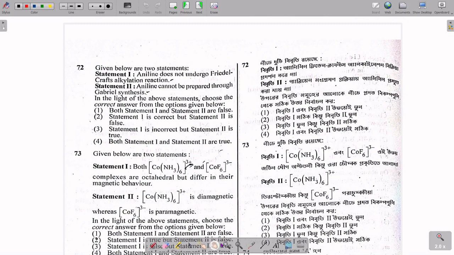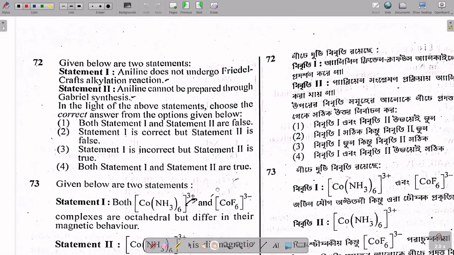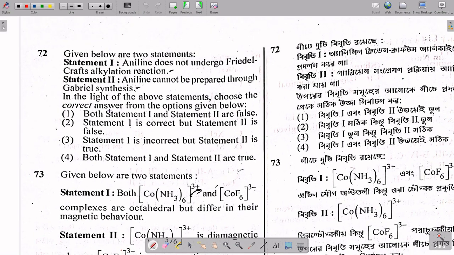Question number 72. In the given statements, aniline does not undergo Friedel-Crafts alkylation. If you imagine this is the aniline, in the case of aniline, Friedel-Crafts alkylation occurs at the nitrogen as well. Because of the hindrance or the difficulties, it is the correct statement.